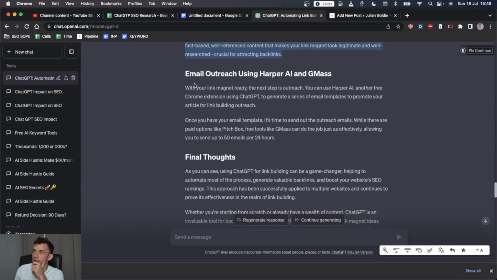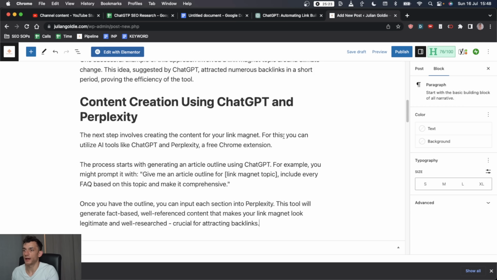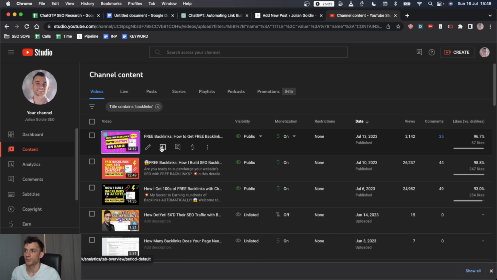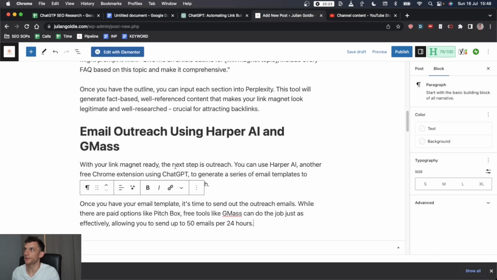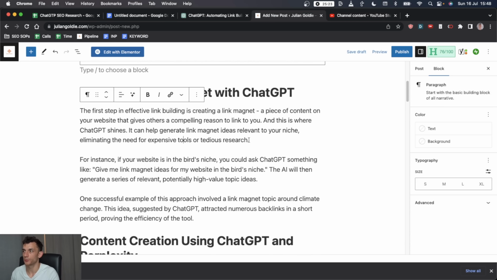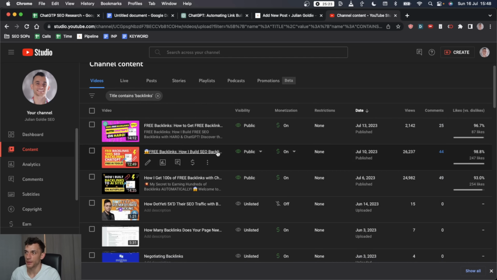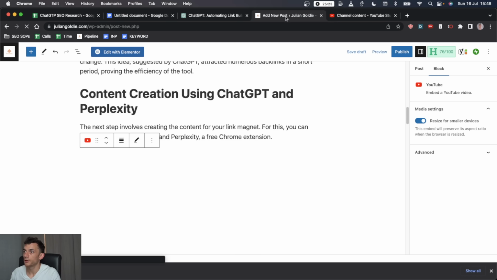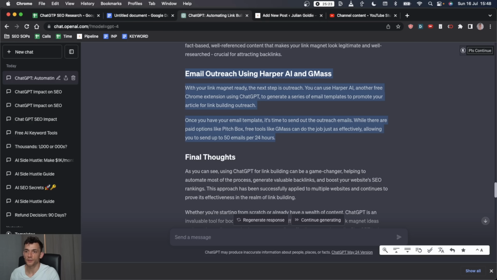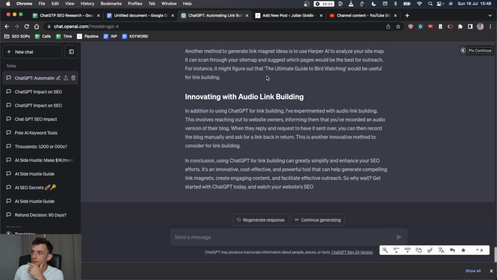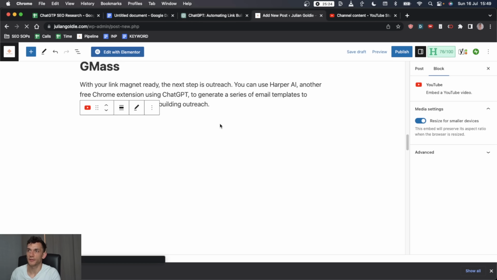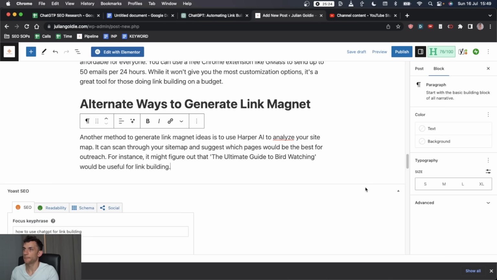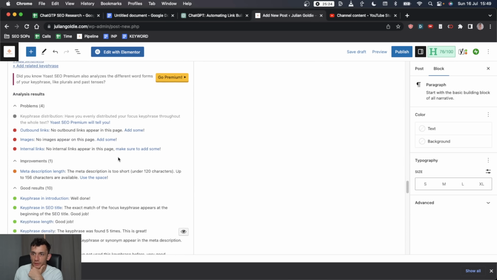So take the rest of the content like this. Email outreach, good to go. We've got some content that we could actually take and put inside our article. So we'll do that just to make the content look better designed, and we can focus on the link building related stuff. There we go. All right. And now we've already run out of content, so we need to keep going on here. Let's see what else it came up with. We'll take that as well. Take that. And let's see what we need to improve in the article.